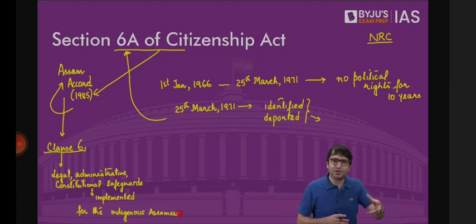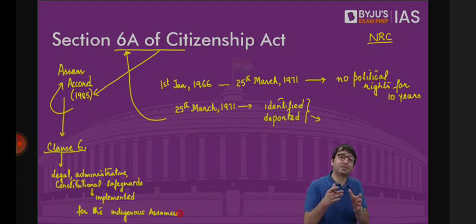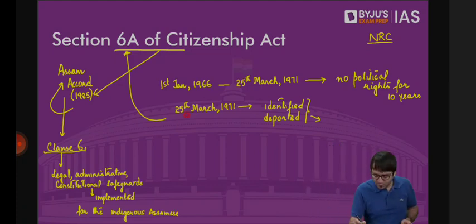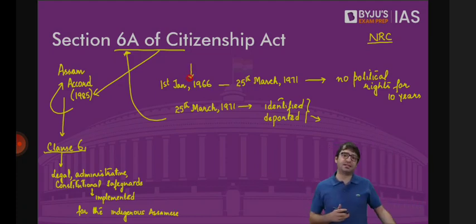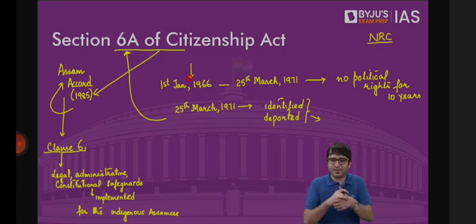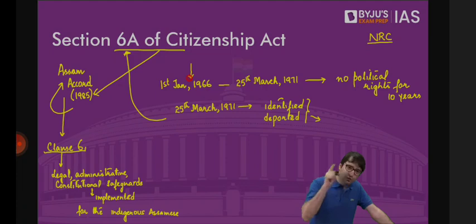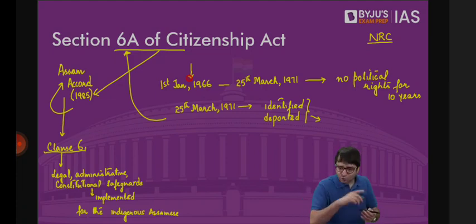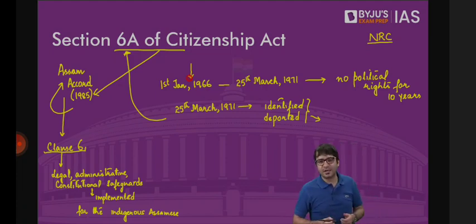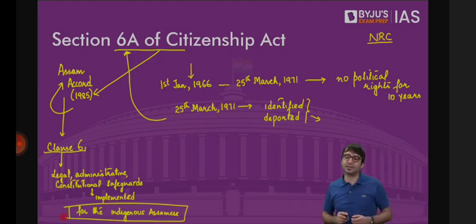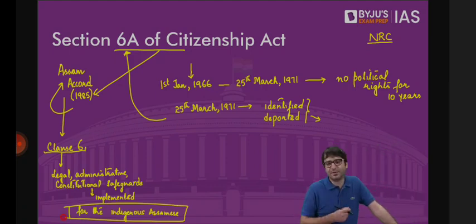If you look at Assam today, the society is widely viewed in 2 groups. One, those who are the original inhabitants of Assam, and those who have come to Assam from other places, for example, the Bengalis. But clause 6 of the Assam Accord said, although whoever has entered Assam before 1st Jan 1966, we will accept them as the residents of Assam, we will accept them as the citizens of India, but they may not be the original inhabitants of Assam. But who are the original inhabitants of Assam? Those who have remained in Assam from the Ahom period, those who have remained in Assam since eternity, all those should be identified. So that through law, through some administrative means, through some constitutional protections, we can safeguard the interests of the Assamese people, the indigenous Assamese people, the original Assamese people.